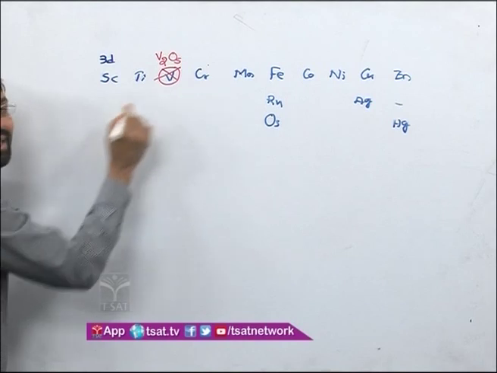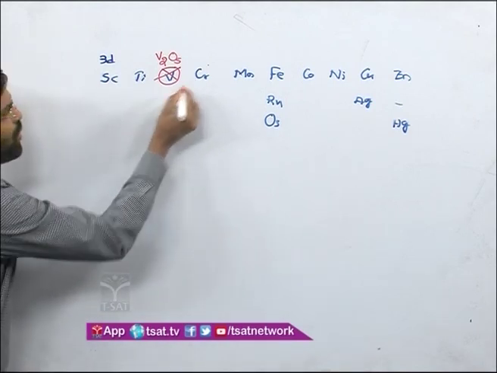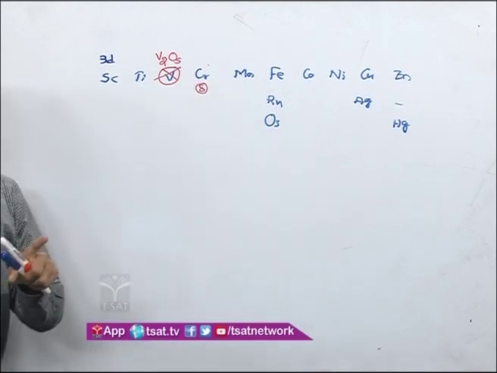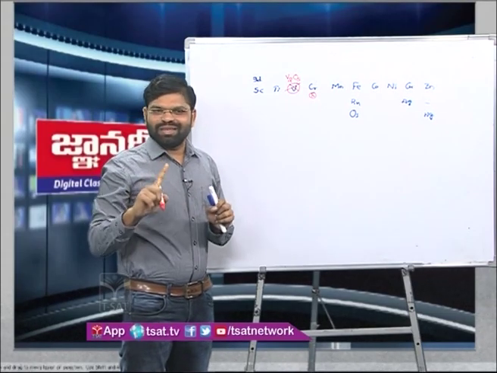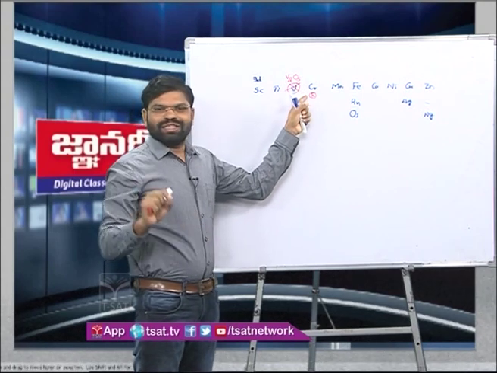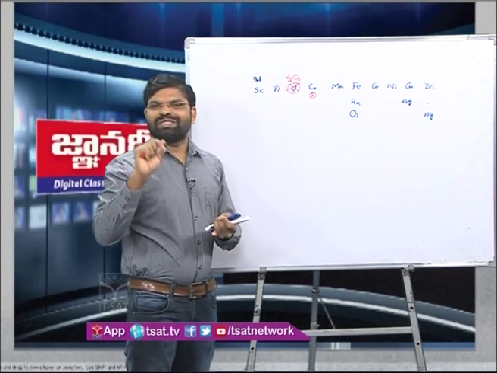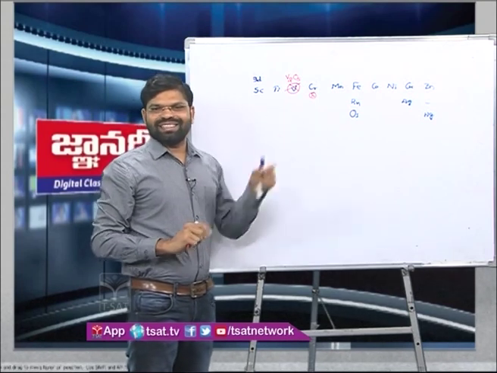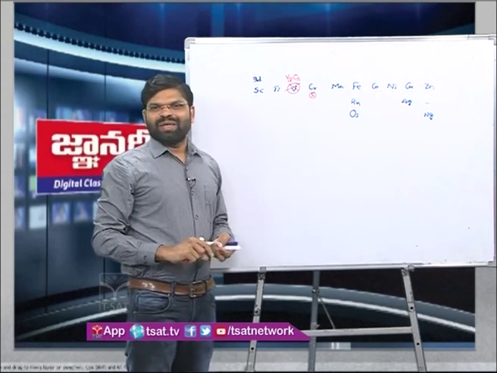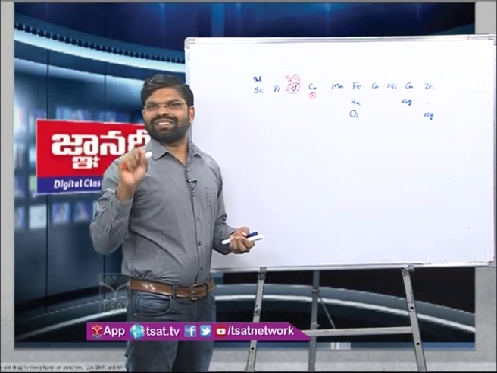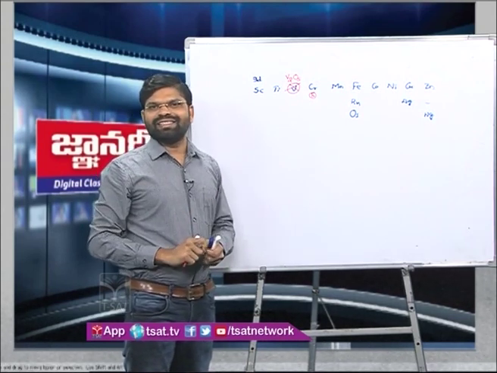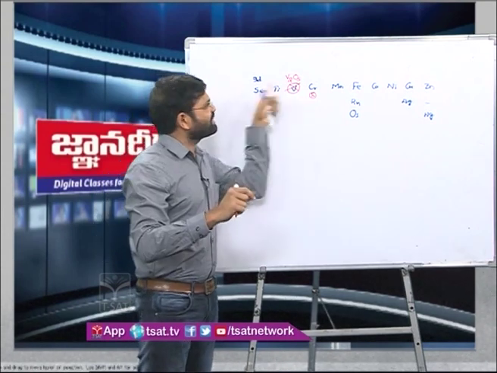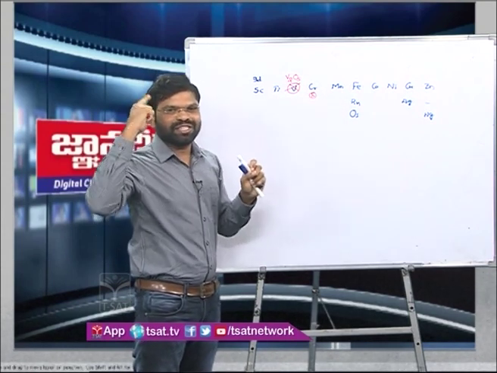Chromium based, there are 8 reagents. The first is chromic acid, second is Jones reagent, third is PCC, fourth is PFC, fifth is PDC, sixth is Collins reagent, seventh is Sarett reagent, and the eighth is the Etard reaction. So, chromium has 8 reagents. If you know this series of 8 reagents, it should be fixed in your mind.